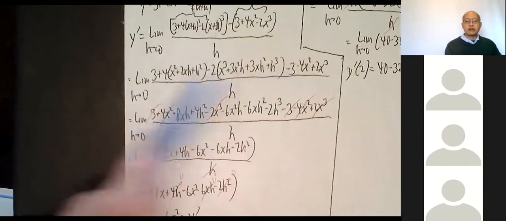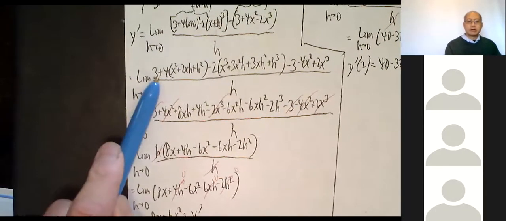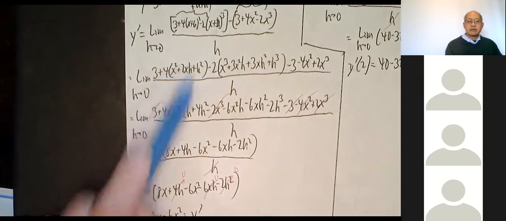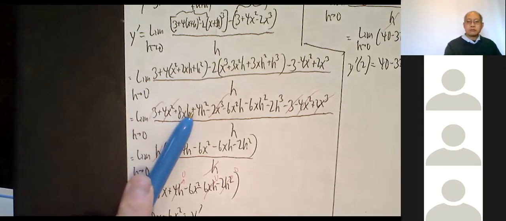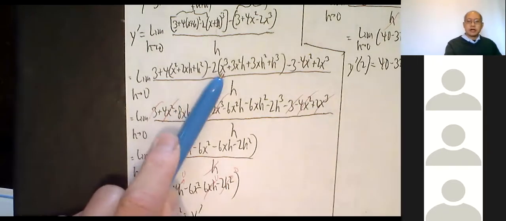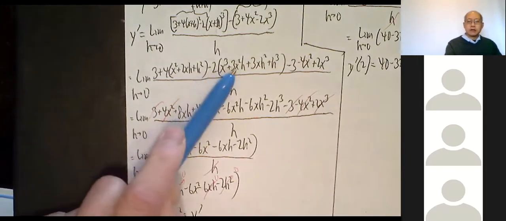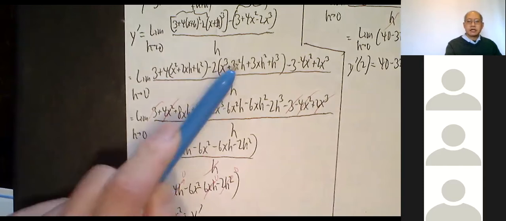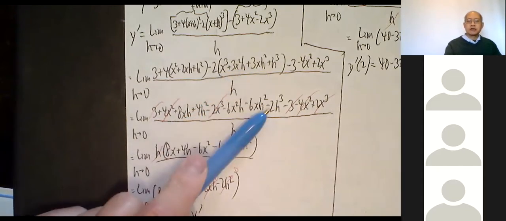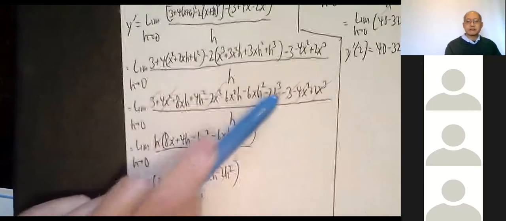And more heavy-duty algebra. So leave the 3 alone, but this becomes 4x squared plus 8xh plus 4h squared. Then I distribute the negative 2. Negative 2x cubed minus 6x squared h minus 6xh squared minus 2h cubed. And just copy all these guys here.